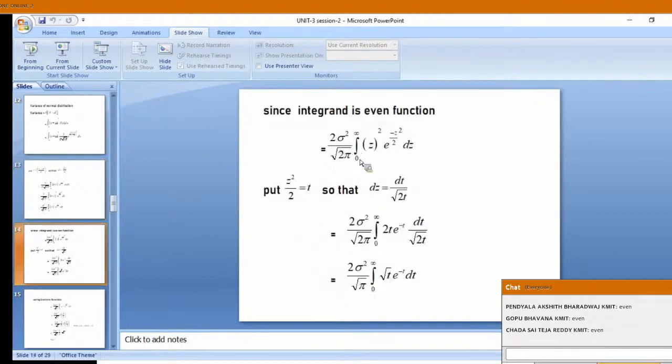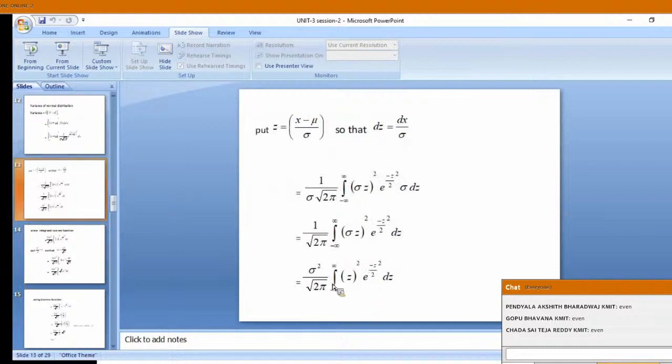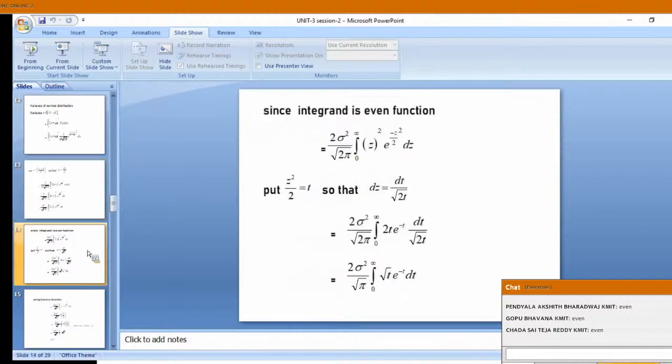Next slide. I have taken 2 to integral 0 to infinity, I put z square e power minus z square by 2 dz. You want to see the previous slide and cross verify? If you want, 2 sigma square root of 2 pi, 0 to infinity, z square e power minus z square by 2 dz. Yes. Okay.